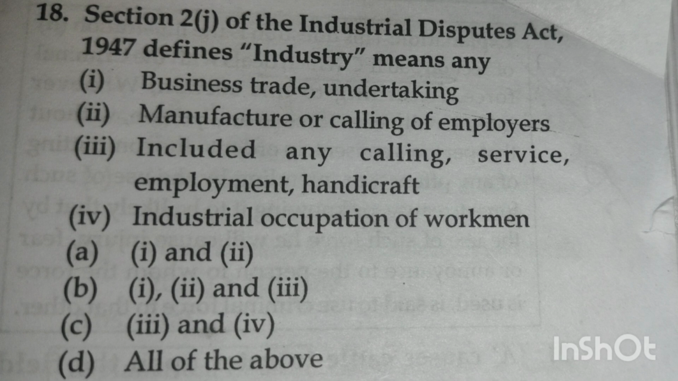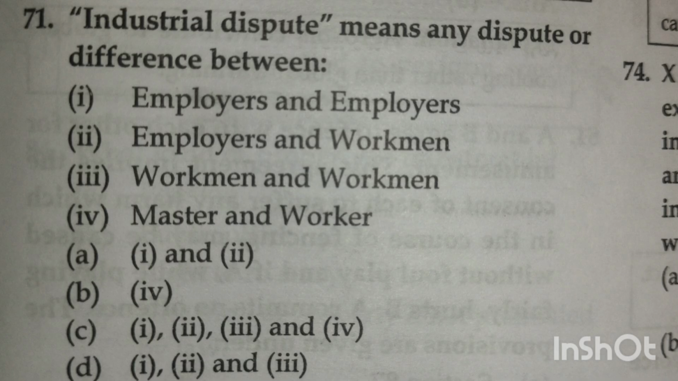Option A 1 and 2, option B 1, 2, 3, option C 3 and 4th, option D all of the above. The answer is option D, all of the above. According to section 2J of the Industrial Dispute Act, industry defines everything: business, trade, undertaking, manufacture or calling employers, and it also includes calling, service, employment, handicraft, and industrial occupation of a workman.